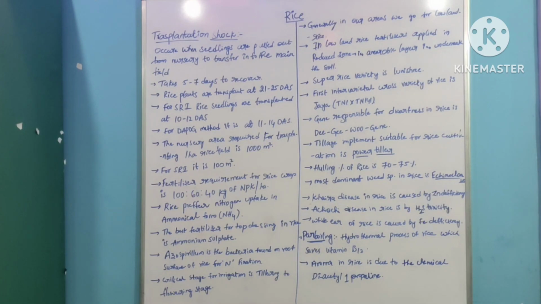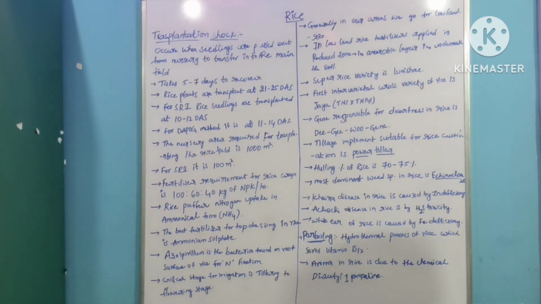Fertilizer requirement for the rice crop is 100, 60 and 40. Rice prefers nitrogen uptake in ammoniacal form. The best fertilizer for top dressing is ammonium sulfate. We find Azospirillum, that is the bacteria found on the root surface of rice, for nitrogen fixation.